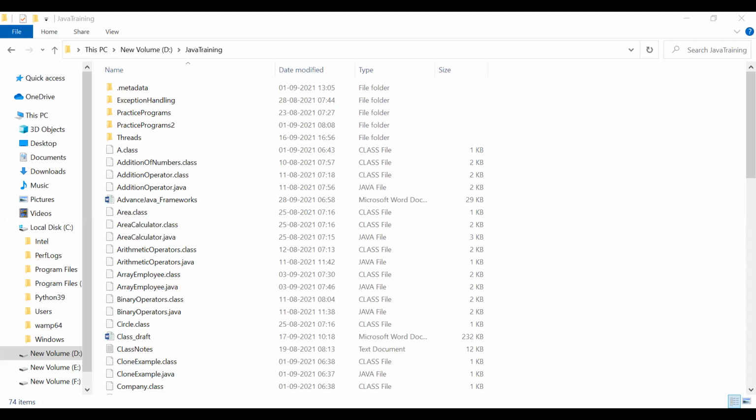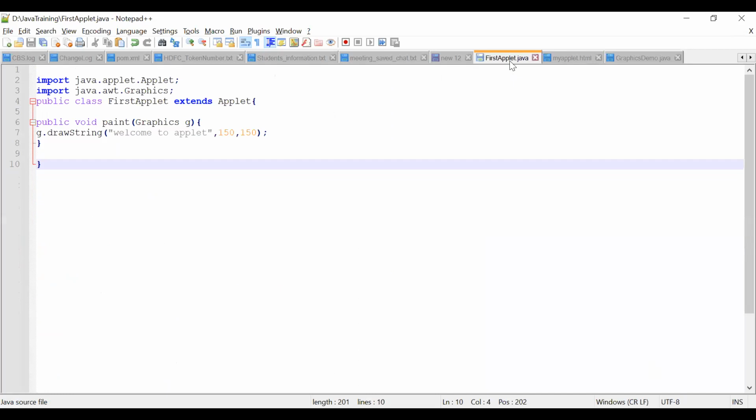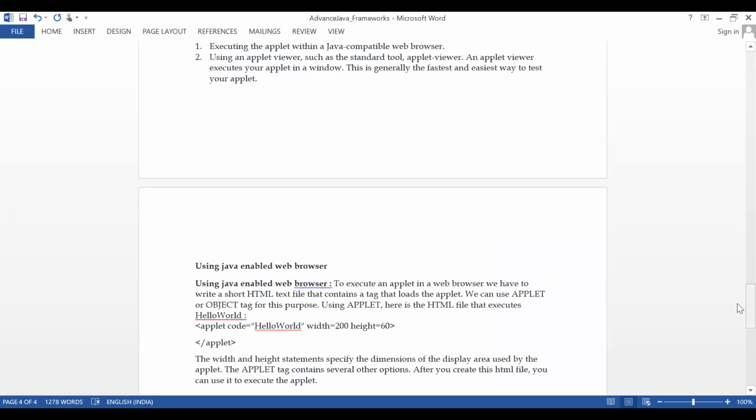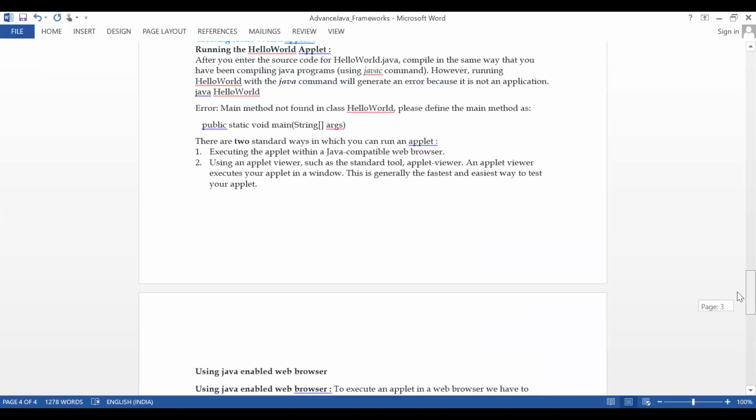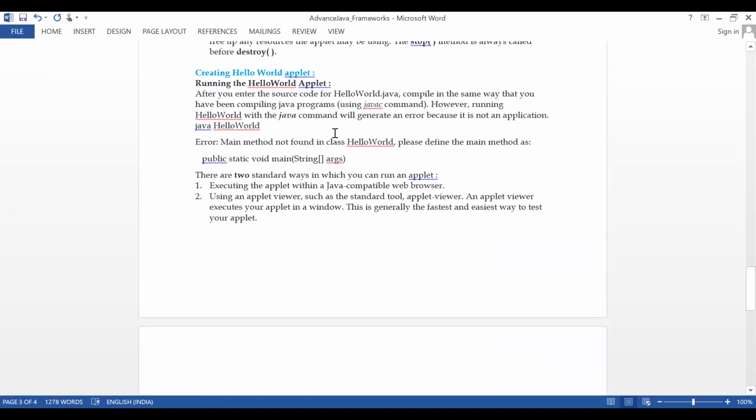Okay, here we'll say simple program, first applet Java. So we have said hello world, right? Hello world applet in our notebook. Okay, sure. Let's run this. Let's make it modified with hello world only.